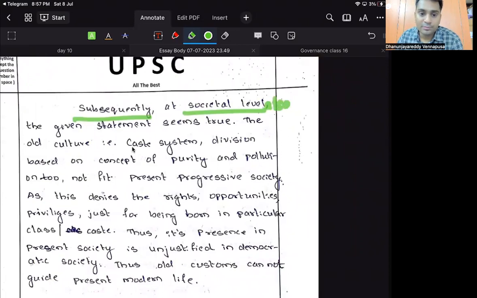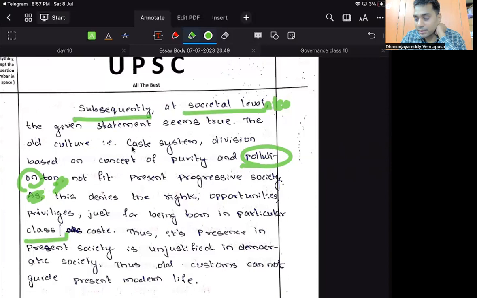The old culture, that is, the caste system, division based on the concept of purity and pollution. Don't divide. No comma here. It is not fit in the present progressive society, as this denies the rights, opportunities, and privileges just for being born in a particular caste or class.